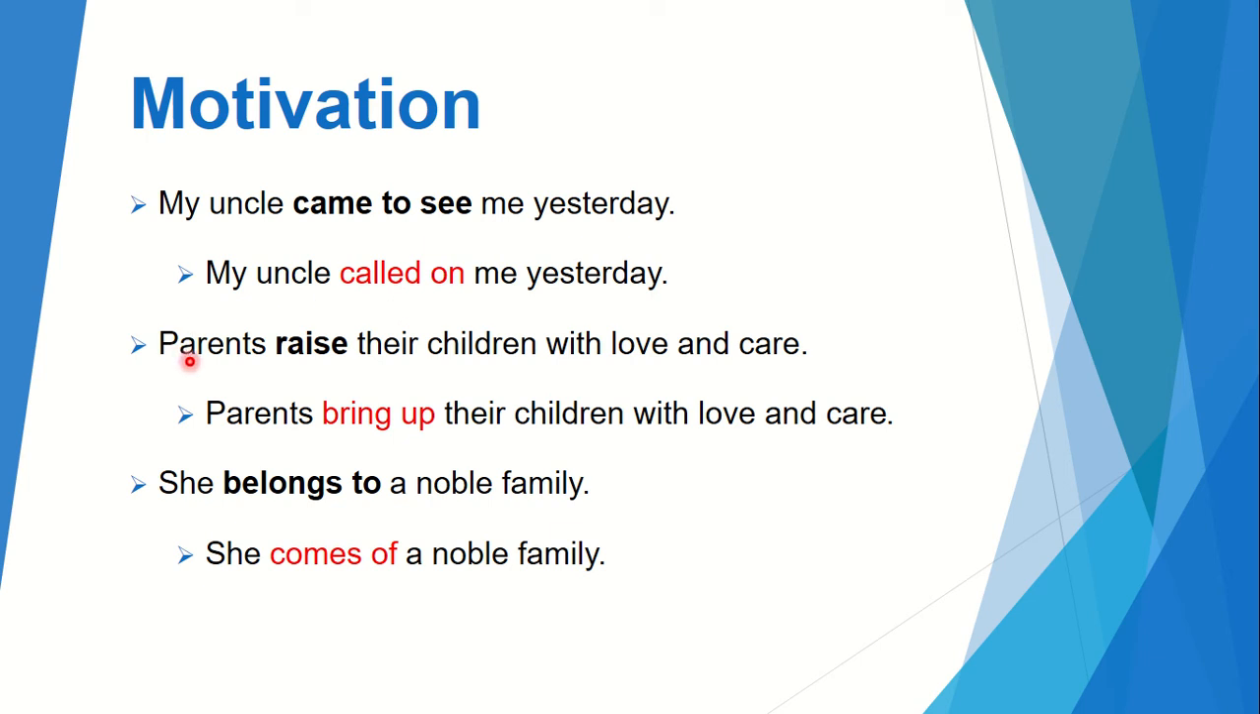Now likewise, you see this sentence. Parents raise their children with love and care. Here we'll replace this word raise with this phrase: parents bring up their children with love and care. Here you can also see that again this phrase has made this sentence more beautiful and impressive. Next, she belongs to a noble family. This sentence can also be expressed like this: she comes of a noble family. Again, this phrase comes of has made this sentence more eloquent.